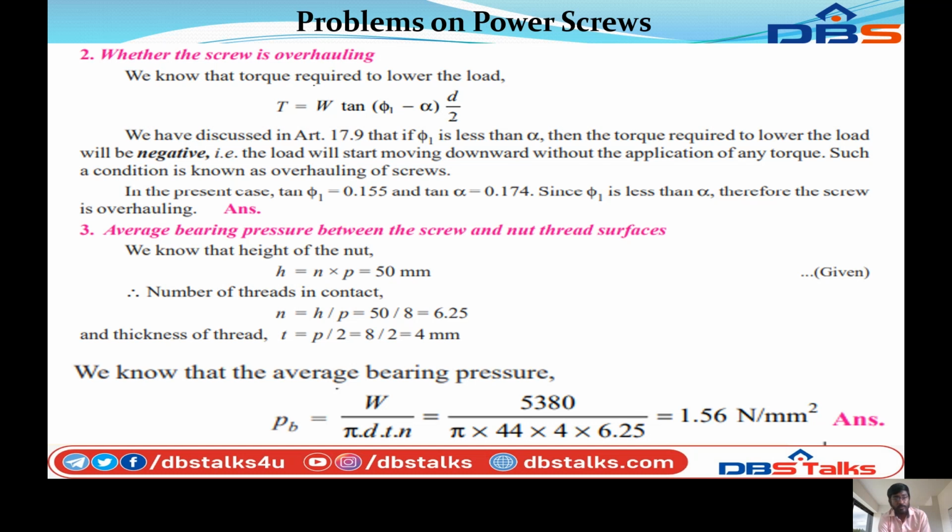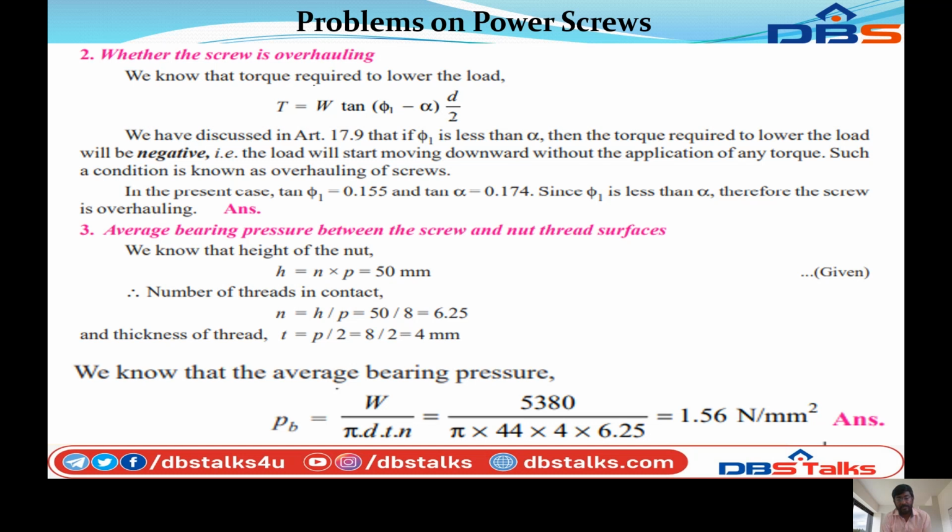So next, third stage, average bearing pressure between the screw and nut thread surface. We know that the height of the nut H is equal to N into P, that is equal to 50 mm. Therefore the number of threads in contact, N is equal to H by P, that equals 50 by 8, that equals 6.25, and the thickness of the thread is t equal to P by 2, that equals 8 by 2 equal to 4 mm.